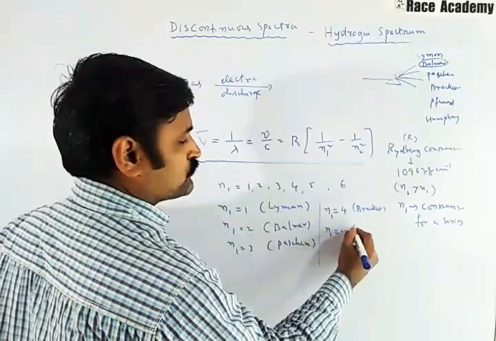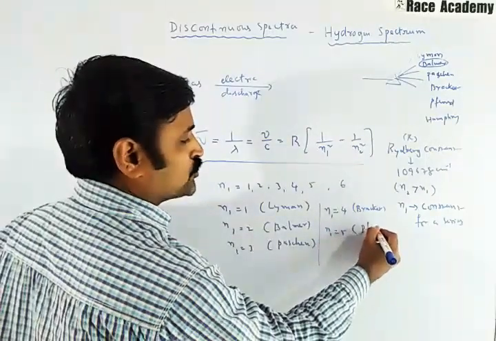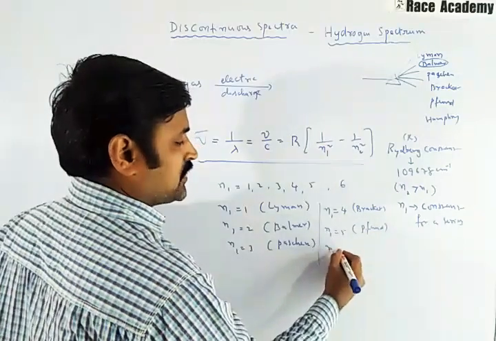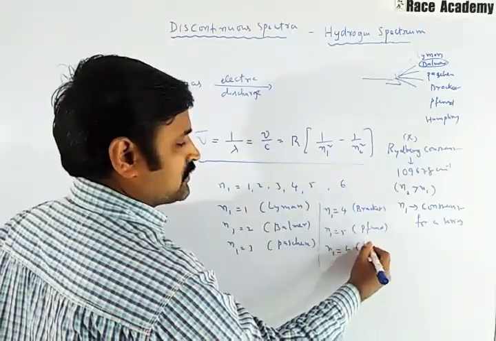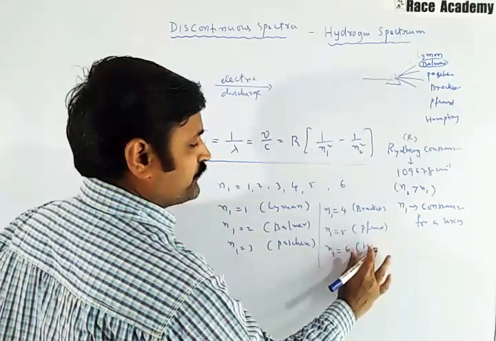If n1 is equal to 3, we call it the Paschen series. If n1 is equal to 4, those lines belong to the Brackett series. If n1 is equal to 5, lines belong to the Pfund series. If n1 is equal to 6, lines belong to the Humphrey series.